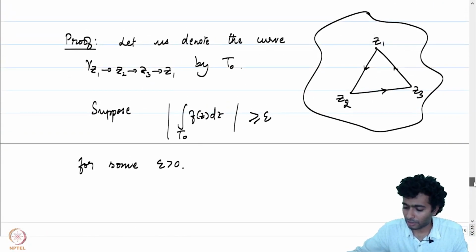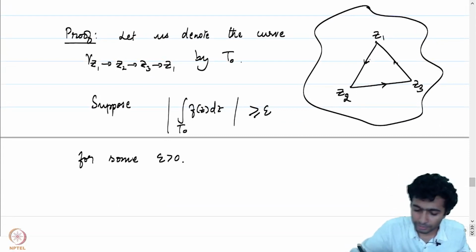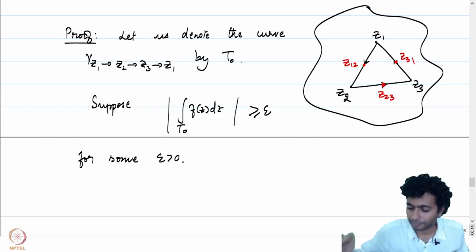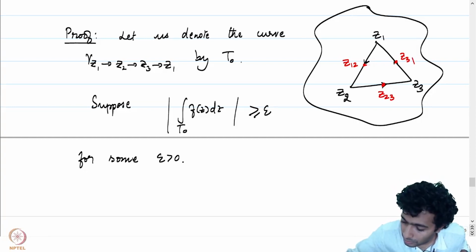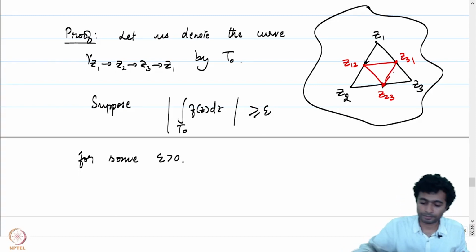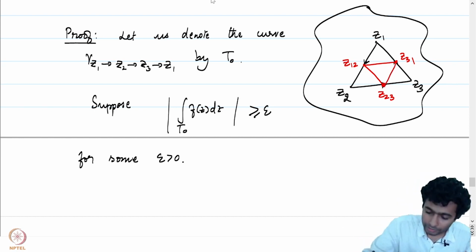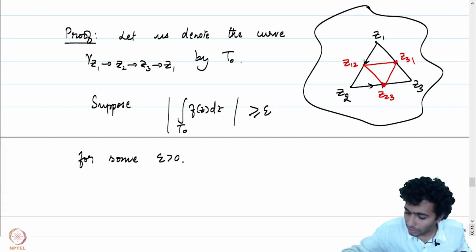Now let's come back to our image here. Let's give some names to the midpoints. Let the midpoint here be z12, let the midpoint here be z23, and the midpoint here be z31. And let's join these lines. I kind of threw out the orientation.